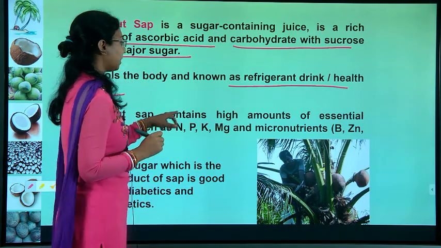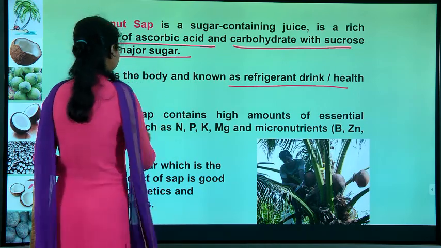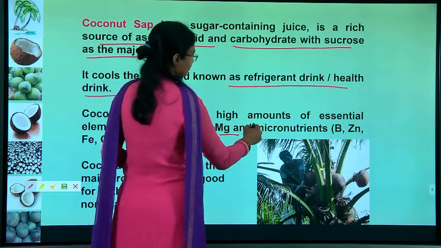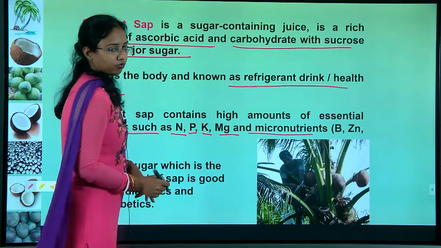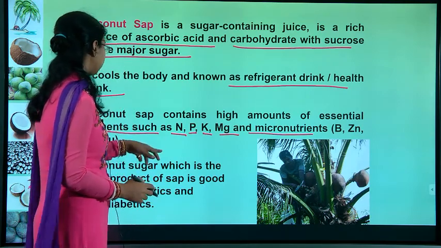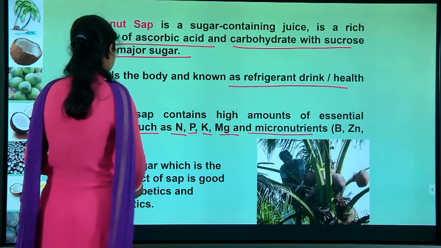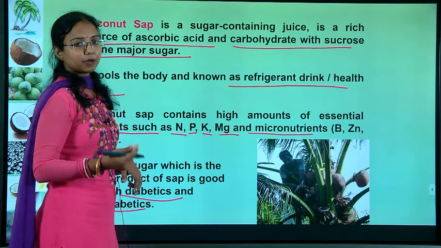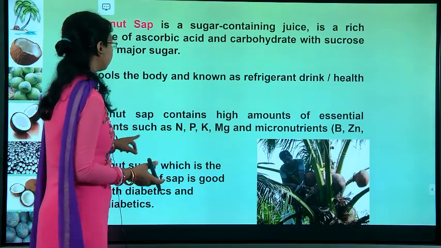Coconut sap contains a high amount of essential elements such as N, P, K, Mg and several micronutrients. Next is coconut sugar, the main product of the sap, which is good for both diabetic and non-diabetic patients. So it can be used for any number of patients.